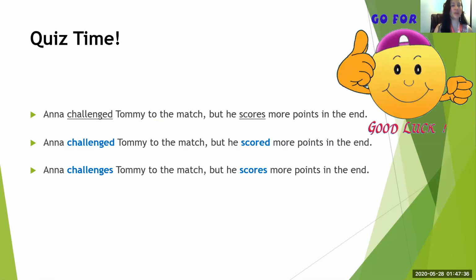All right, so more quiz time. Let's see if anyone was paying attention. Here's an example. Anna challenged Tommy to the match, but he scores more points in the end. Does that make sense? Okay. I underlined the verb challenged, and I underlined the other verb scores. Here are two ways that you can make this sentence correct.